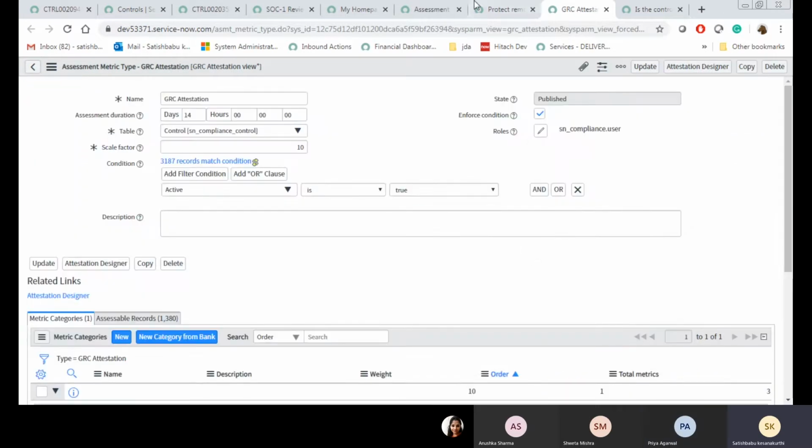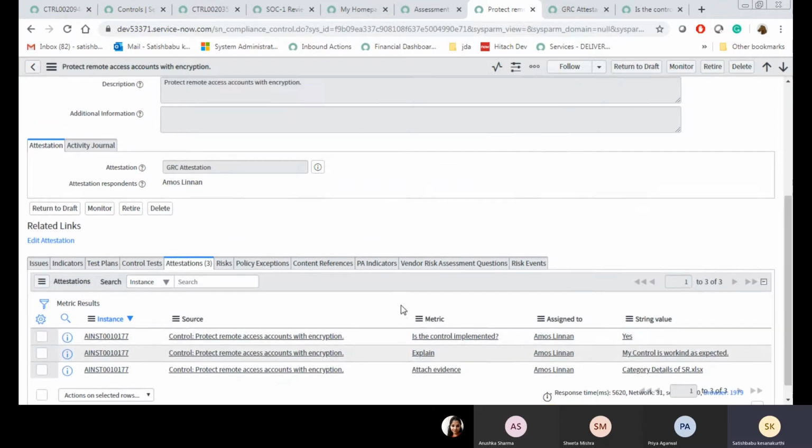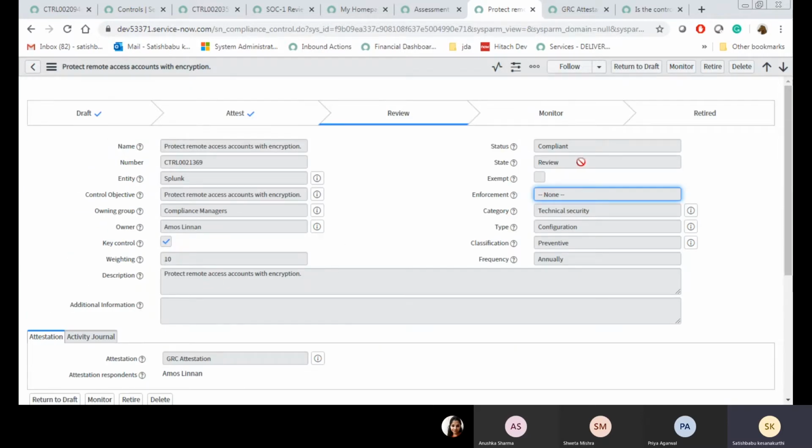Now I will show you this one. Now it is in review state. The reviewer will review this one, and he will move it on in case it is fine. No complexity I didn't find. At that time, the control reviewer will move it to monitor. In case he finds any mistakes, like attestation not filled properly and the control preparation is not done well, he is able to return it to draft again. The control preparer will work on it, and it is moved to attestation. The cycle is a recycling process.